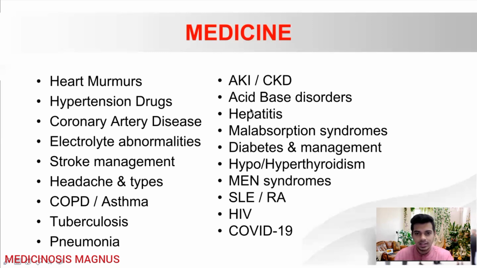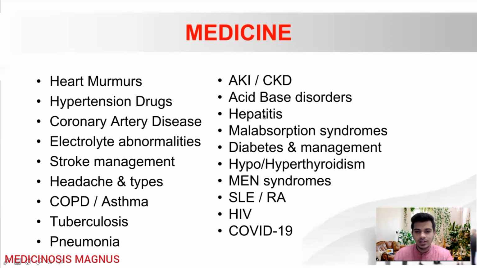Then the next important topic is acute kidney injury and chronic kidney disease. You will need to know about the dialysis types and the criteria, the stages of CKD, and management of AKI, the types which are renal, pre-renal, post-renal, and also about the kidney profile tests. Then you'll need to know about the acid-base disorders. You'll be asked to solve problems like metabolic acidosis, alkalosis, respiratory acidosis, alkalosis, and all those things.